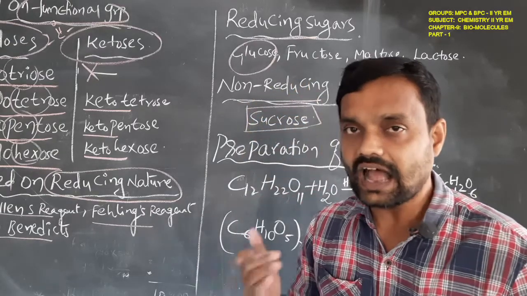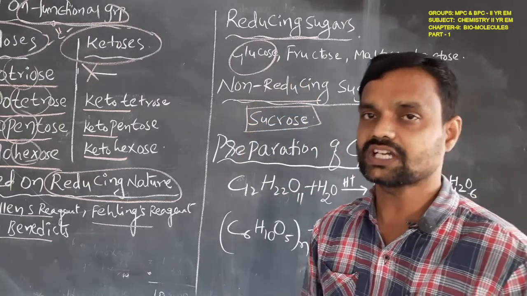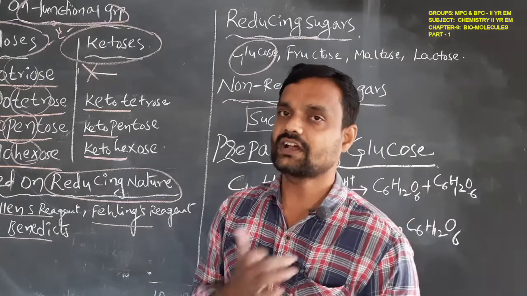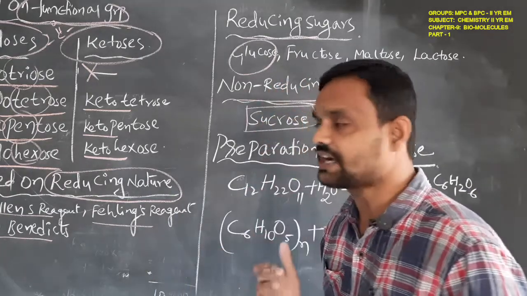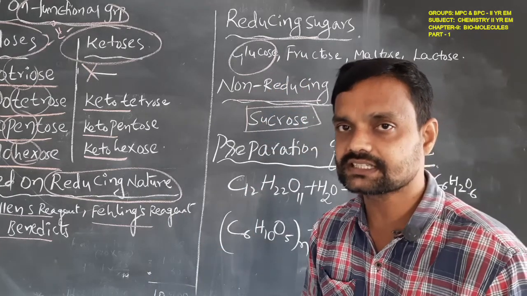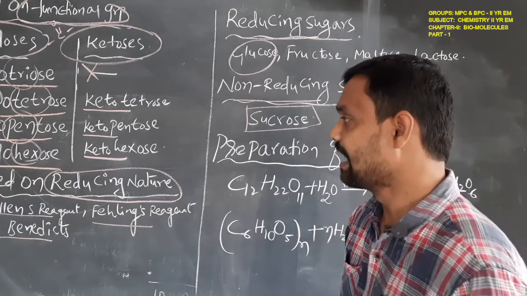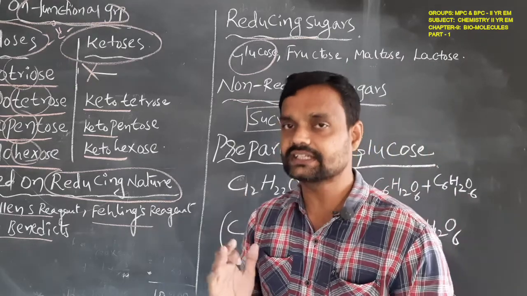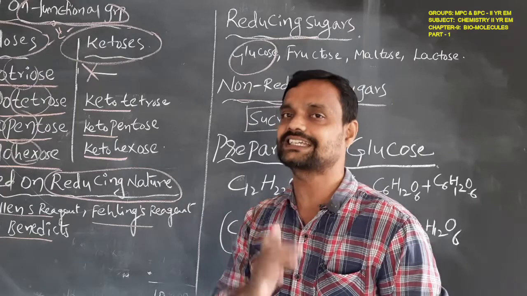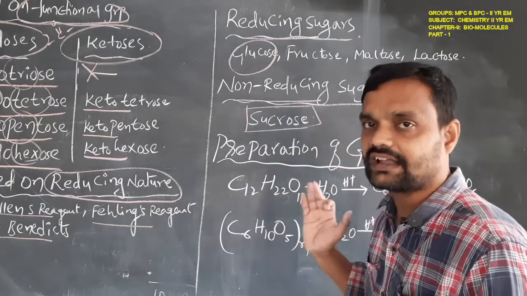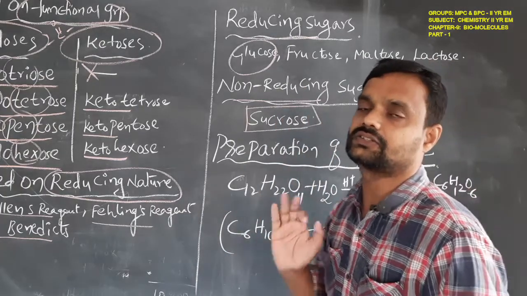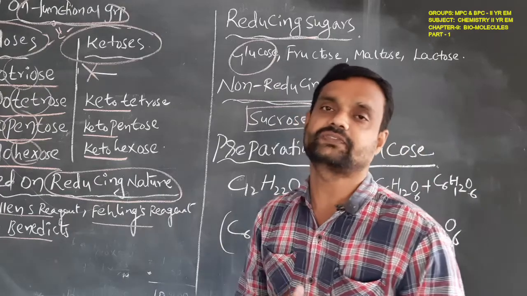Based on hydrolysis: monosaccharides, oligosaccharides. Based on functional group: aldoses and ketoses. And based on reducing nature: reducing sugars and non-reducing sugars.